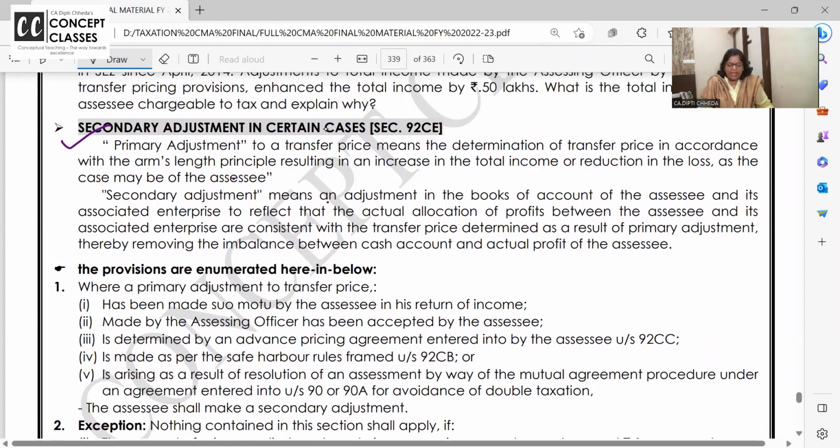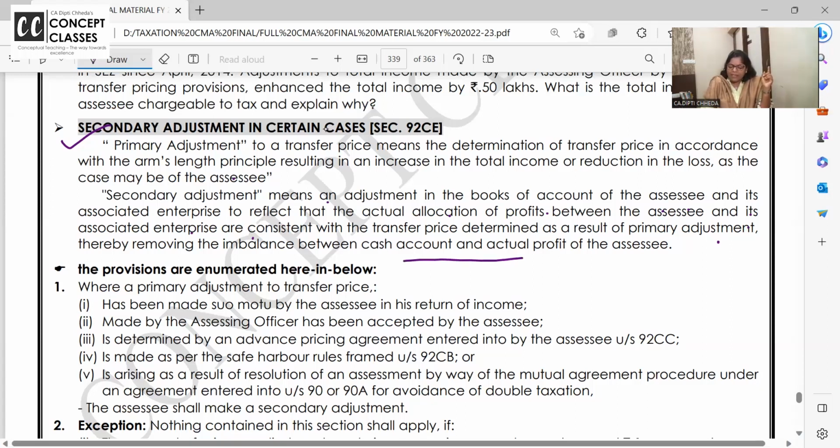Okay. Secondary adjustment means an adjustment in the books of accounts of the SSE and its associate enterprise to reflect that actual allocation of the profit between SSE and associate enterprise are consistent with the transfer pricing as a result of primary adjustment, thereby removing the imbalance between.